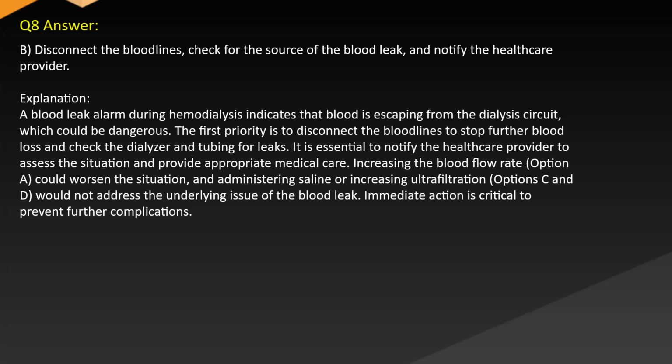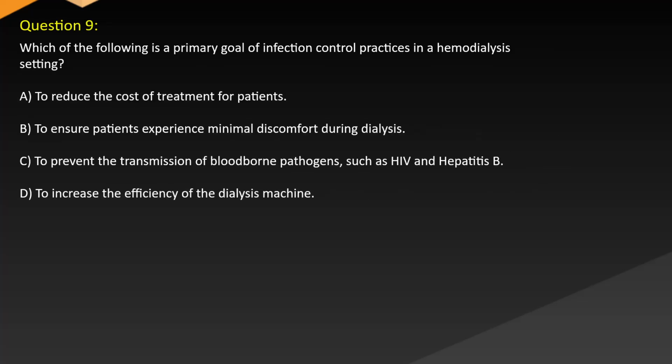Increasing the blood flow rate, option A, could worsen the situation, and administering saline or increasing ultrafiltration, options C and D, would not address the underlying issue of the blood leak. Immediate action is critical to prevent further complications. Question 9. Which of the following is a primary goal of infection control practices in a hemodialysis setting?